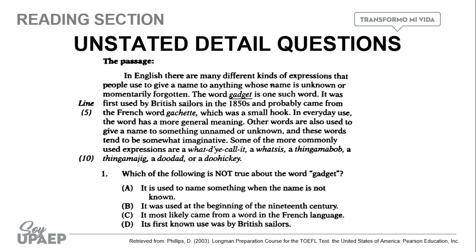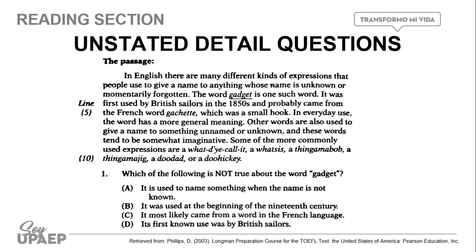Okay, so it says that it was first used by British sailors in the 1850s. So letter D is not correct because it actually was used by British sailors.